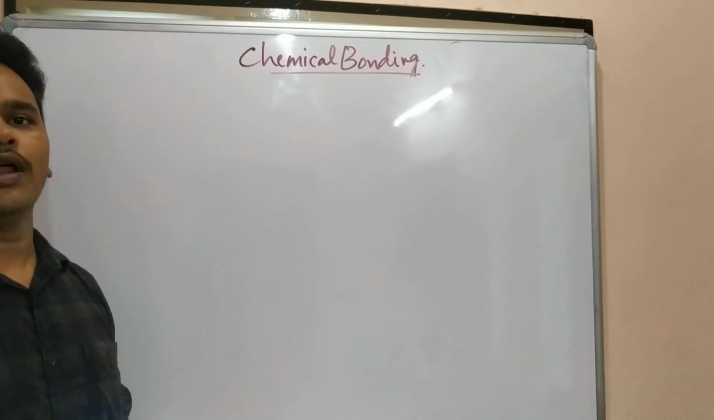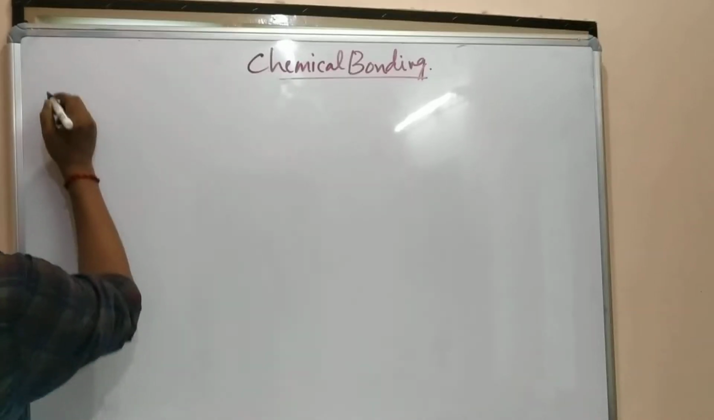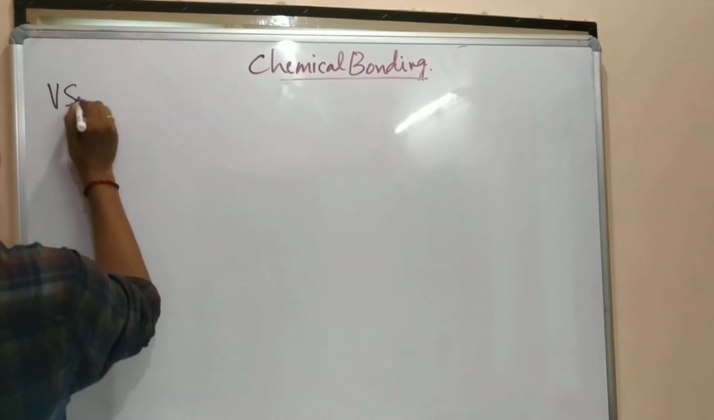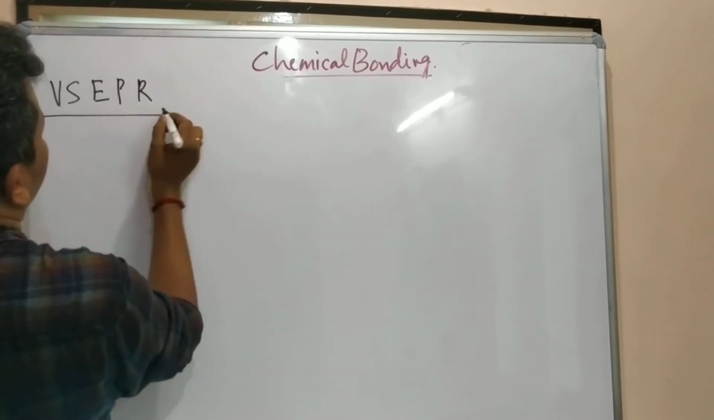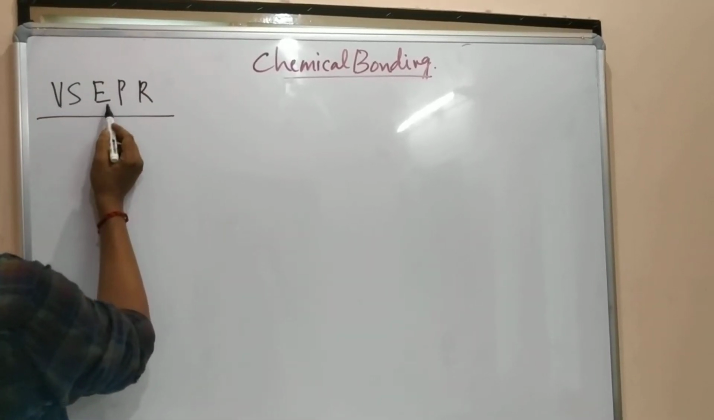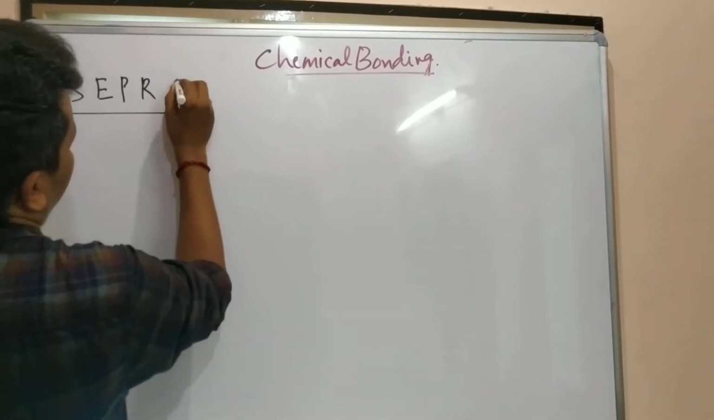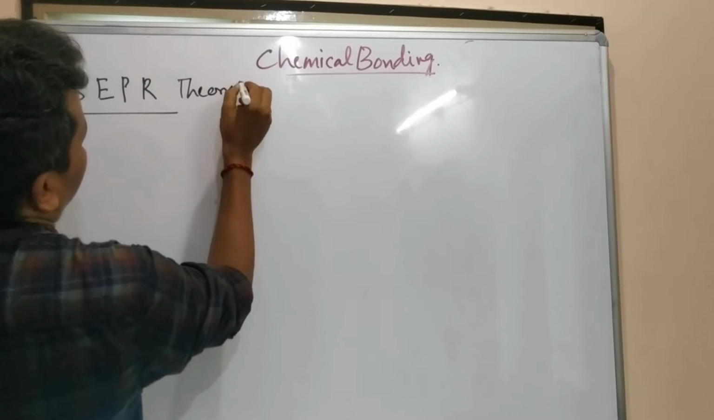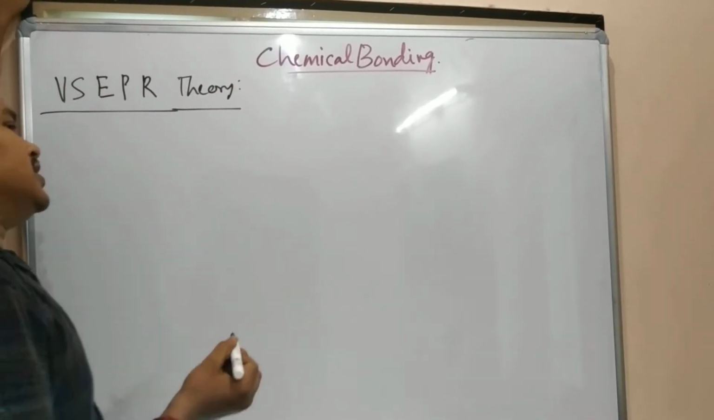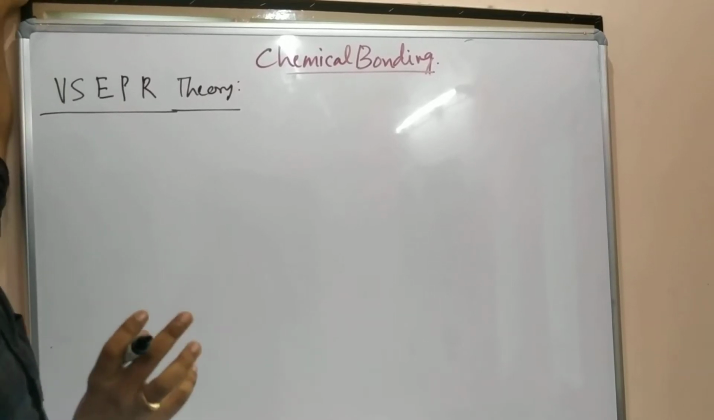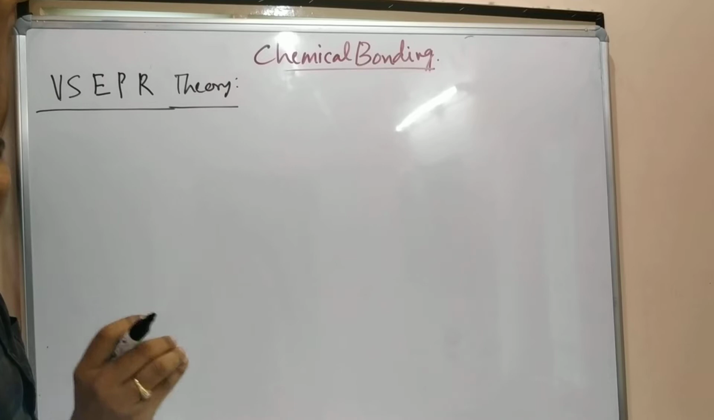And one more important theory is VSEPR theory. What is VSEPR theory? Valence shell electron pair repulsion theory. This is VSEPR theory. This is a simple theory. It also explains the geometry of the molecules based on the repulsions.